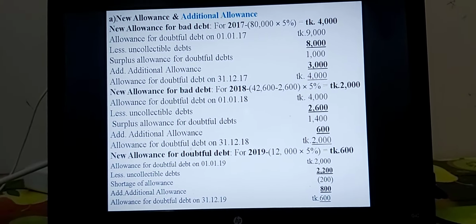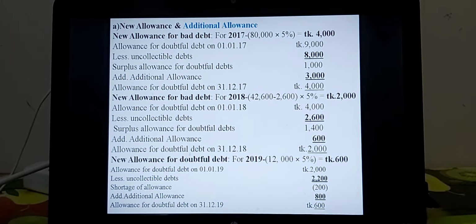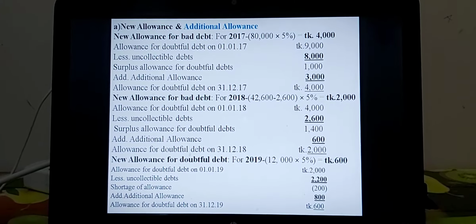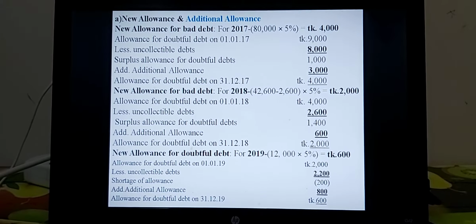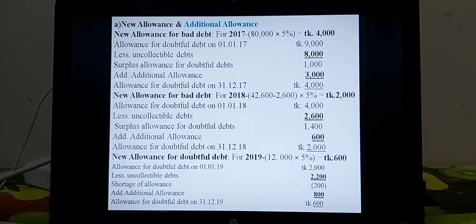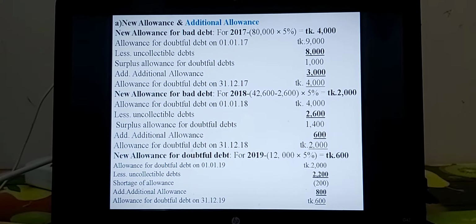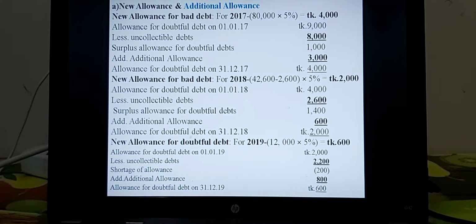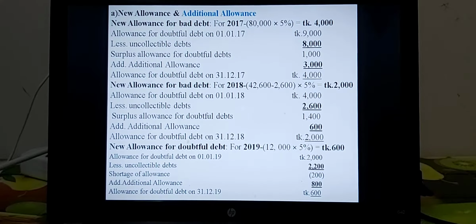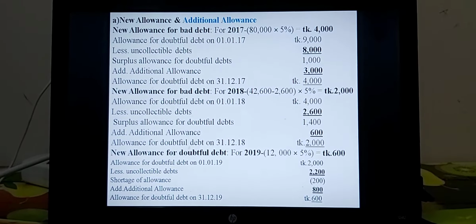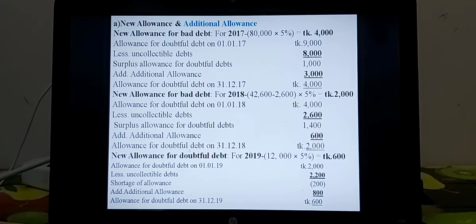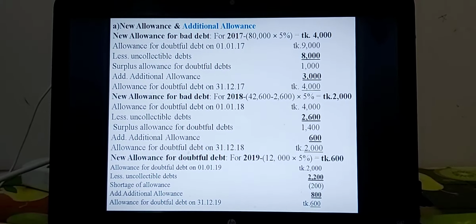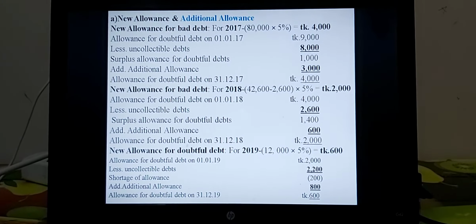At this moment, surplus allowance, surplus amount or surplus allowance for doubtful debt taka 1,400. But your target is allowance for doubtful debt on 31st December, that is the amount of taka 2,000. So additional allowance amount taka 600 only. Additional allowance taka 600.